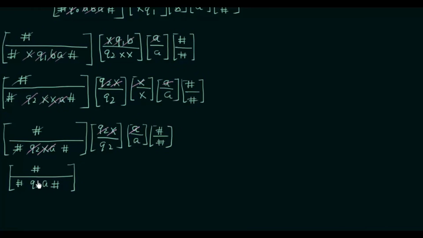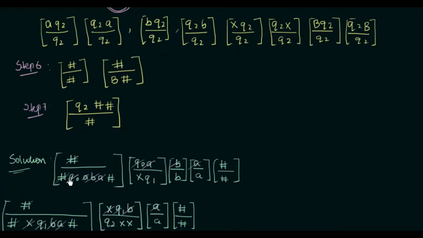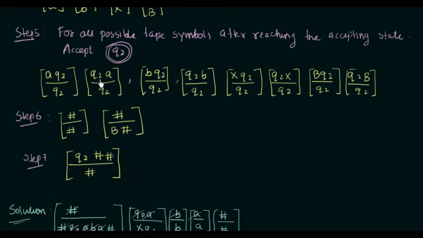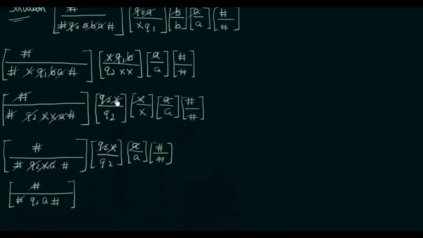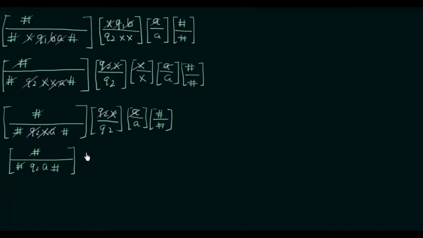And now coming to this, we have this ## which can be cancelled. Then you have q2a. Now for this q2a#, what is the domino that we can find out? So from step 5, you see we have q2a by q2. So I can use that q2a by q2 from step number 5. And then q2a will be cancelled, and for this #, I will use the # by # domino to cancel out that #.